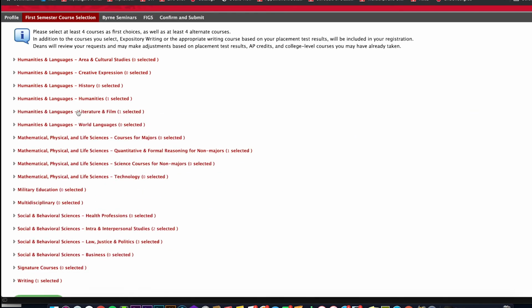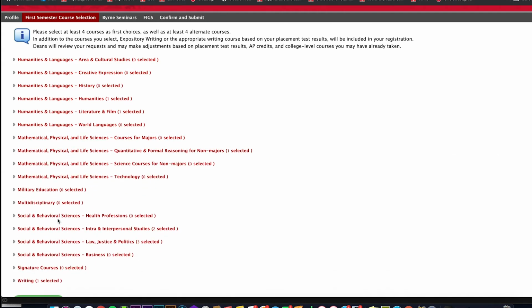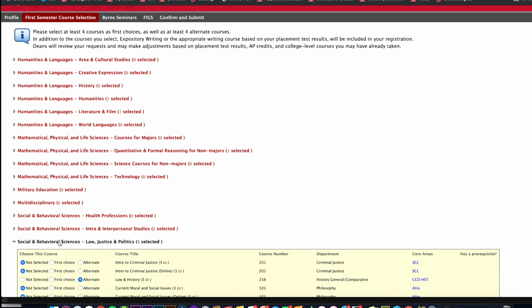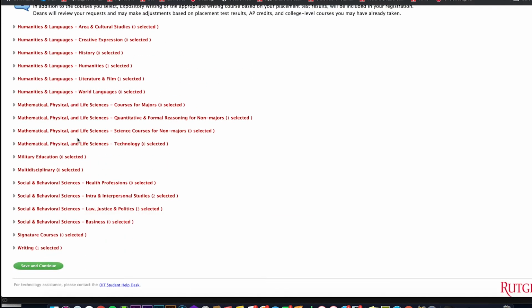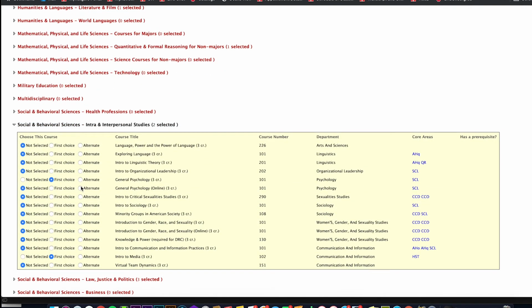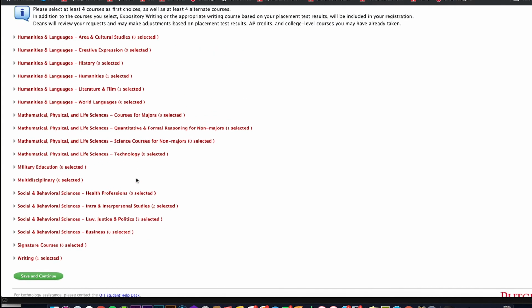You'll open up any section to expand the list of courses. First, you'll choose 4 first choice classes to help you explore majors, get started on a major requirement, or take courses for the SAS core and for general elective credits. The sample schedule on the department website you reviewed should help you to select these first choice courses. During your APA session, the advisor will talk with you about your goals and interests to review your selections to ensure they are appropriate. The required writing course is already selected in the last section.